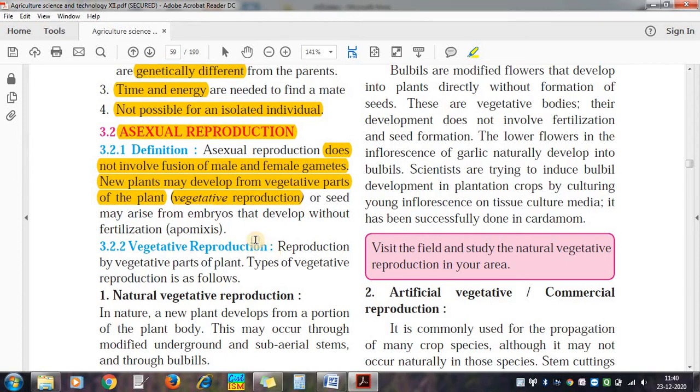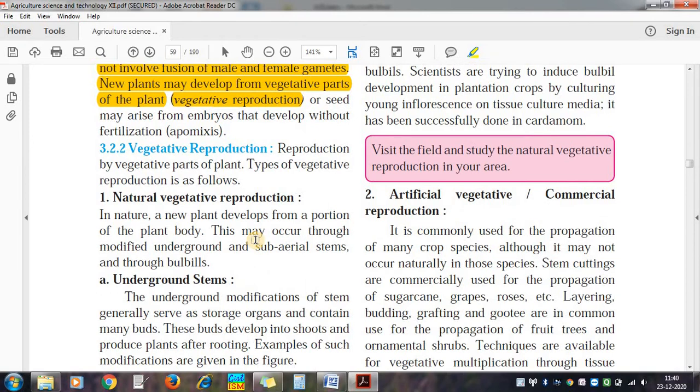Here it means we do not use seed, we use only a part like stem, root, or any other plant part, and that is used. So this is also called vegetative reproduction. Now in this case, seed may arise from embryos that develop without fertilization. Sometimes without fertilization also seed may develop, and that also is called vegetative reproduction.